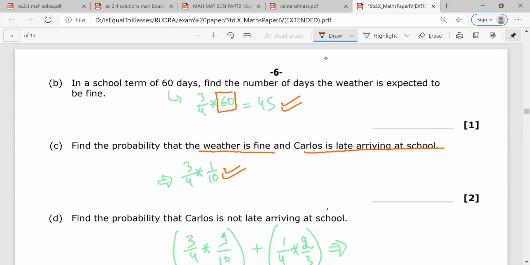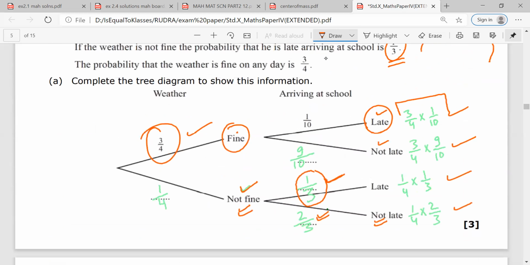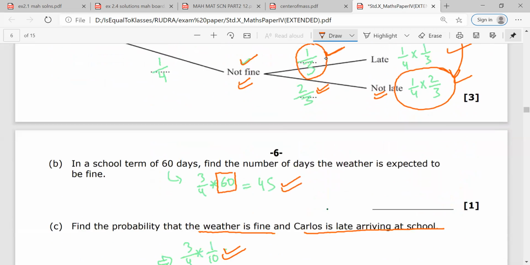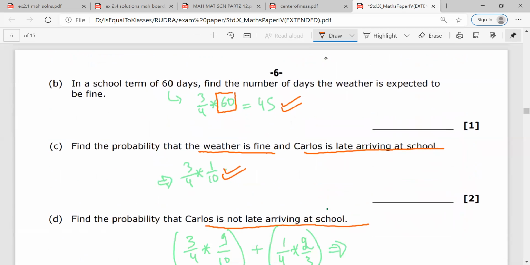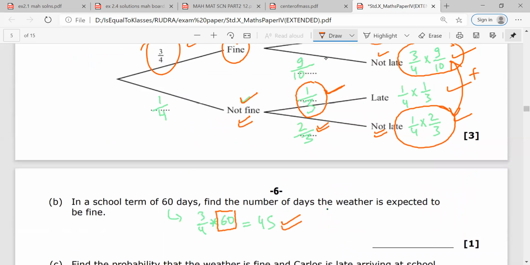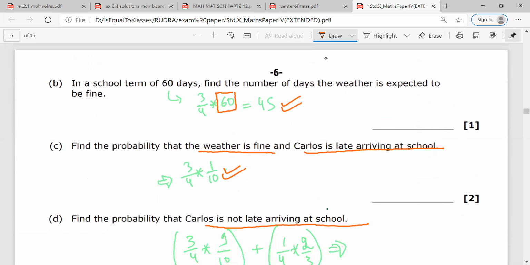And the D part is find the probability that Carlos is not late arriving at school. He is not late. The probability would be this plus this. Any doubt? No, sir. 3 by 4 into 9 by 10 plus 1 by 4 into 2 by 3. Is there any doubt? No, sir. Okay.